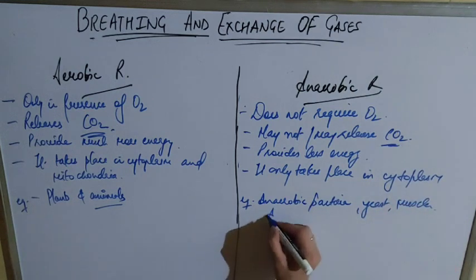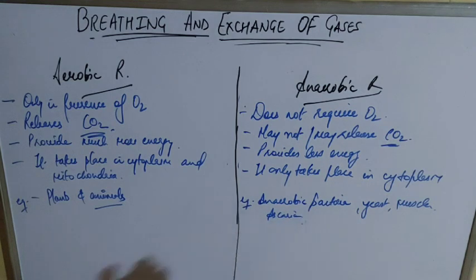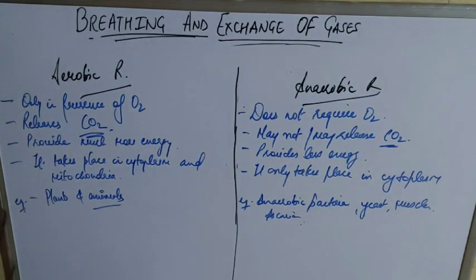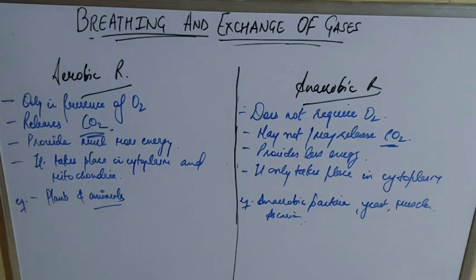All clear? That is all about aerobic respiration and anaerobic respiration. So this is the whole process: breathing, respiration, types of respiration, aerobic respiration, and anaerobic respiration.